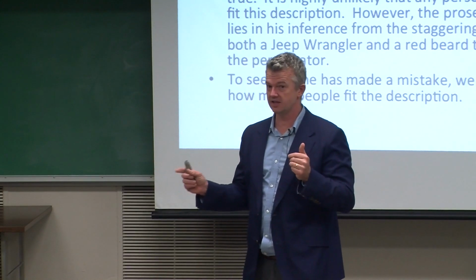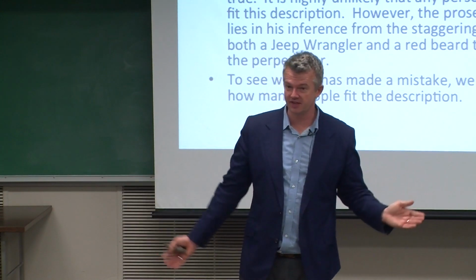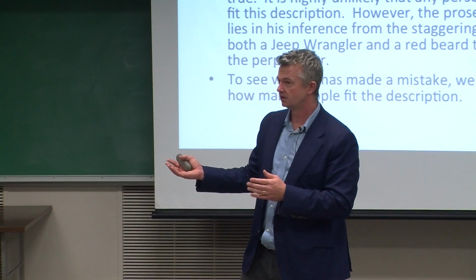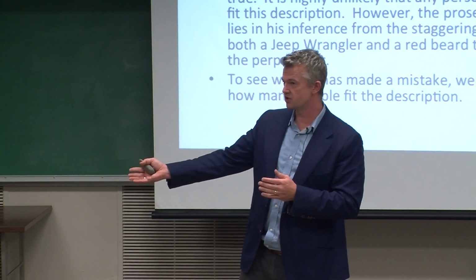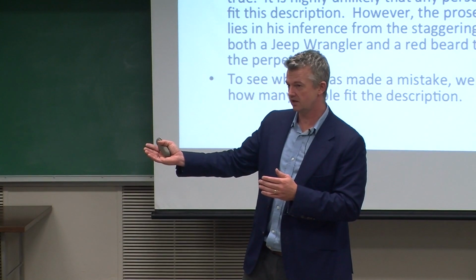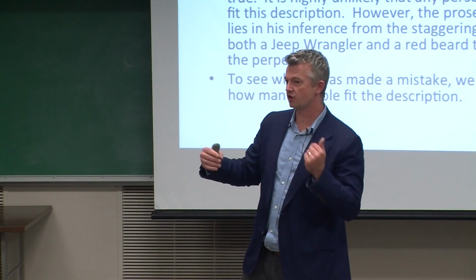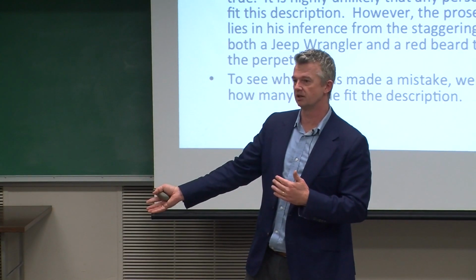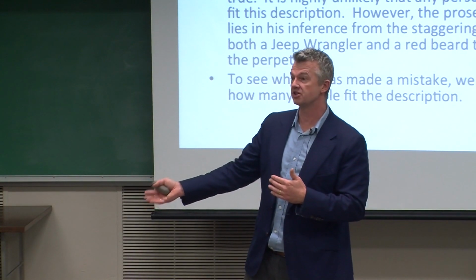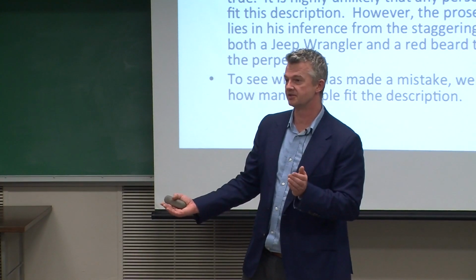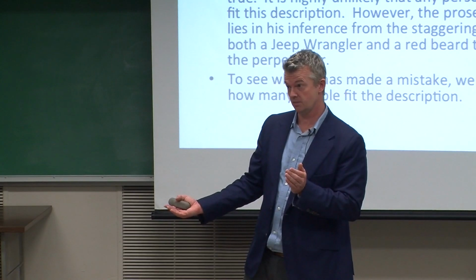Just because it's unlikely that anyone in this class has a red beard and a Volvo, right? Charles is the only one in this class who has a red beard and a Volvo, right? Doesn't mean that if the criminal had a red beard and a Volvo, that Charles is that criminal. Why? Because there is a large set of people with red beards and Volvos. Make sense?